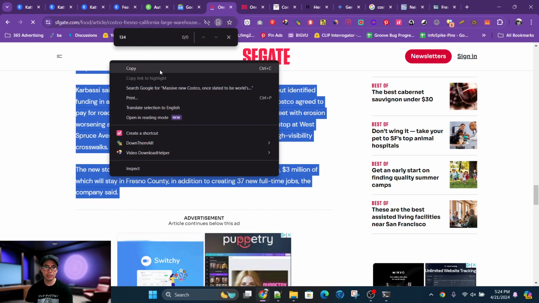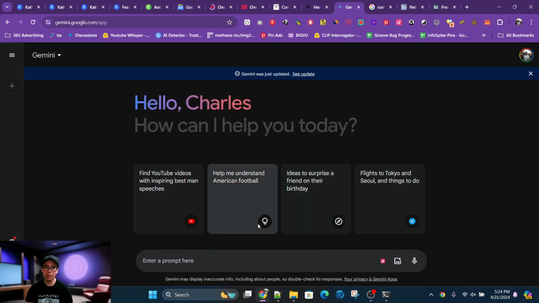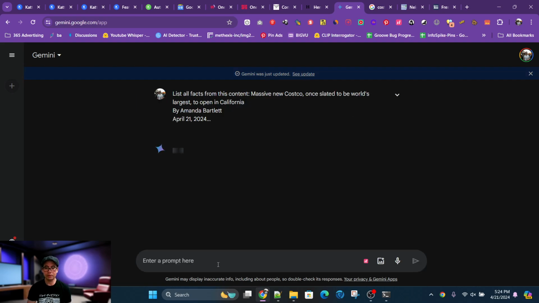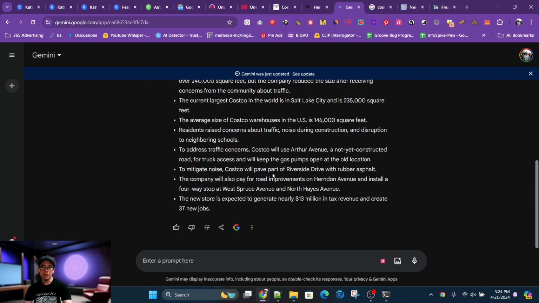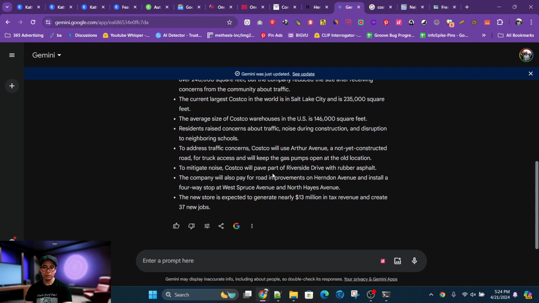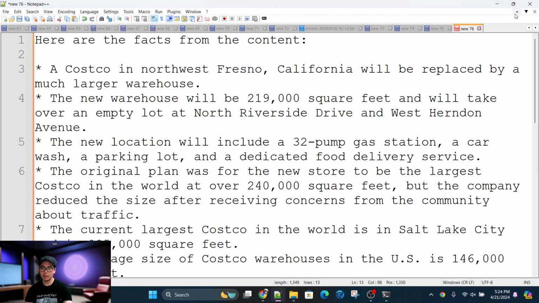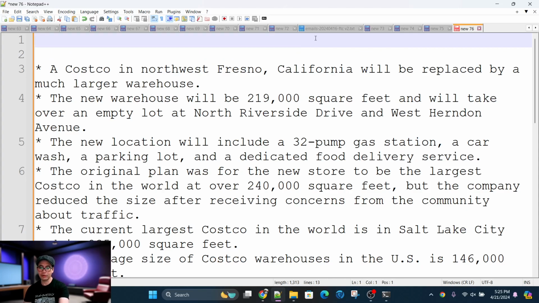So I'll just copy the content. And then I'll go into Gemini, which is Google's tool. You can use ChatGPT if you want, but I'll say, list all facts from this content, and paste it in. And then those are all the relevant facts, and there might be more too, but I'll go ahead and copy that. Then I'll take off the intro line and just put the facts.